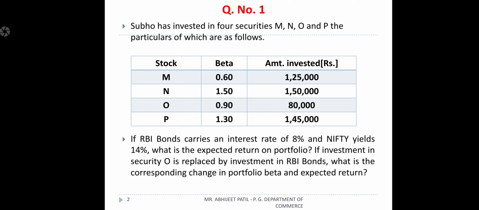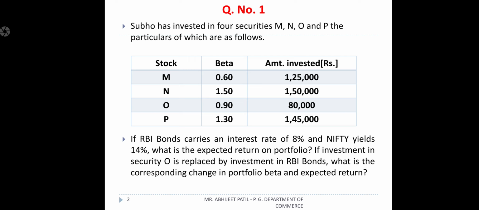You should read it once again. If RBI bonds carry an interest rate of 8% and Nifty yields 14%, what is the expected rate of return on the portfolio? They directly give the RBI bond rate and the Nifty index, and they ask us to find the expected rate of return on the portfolio.